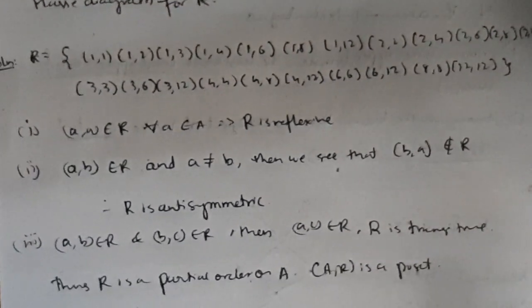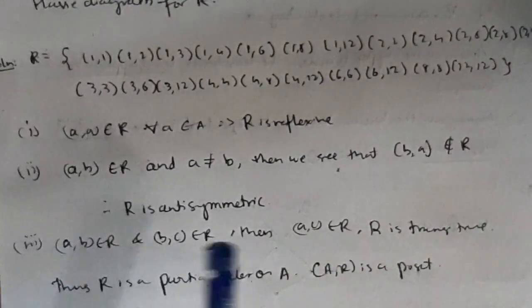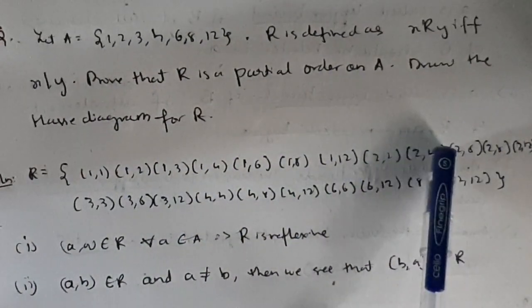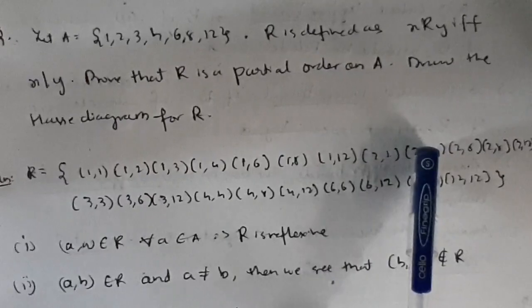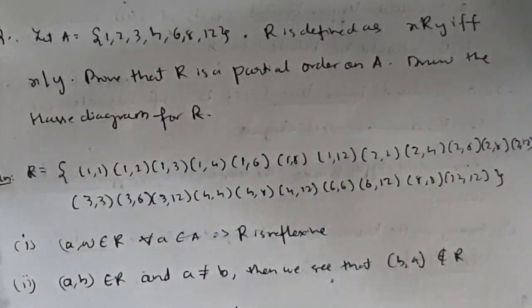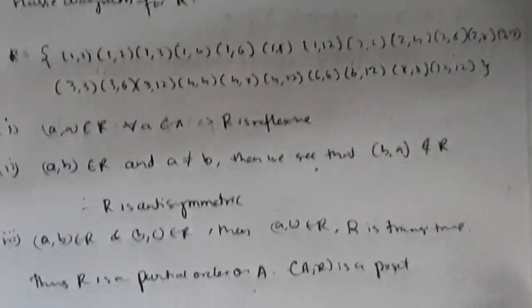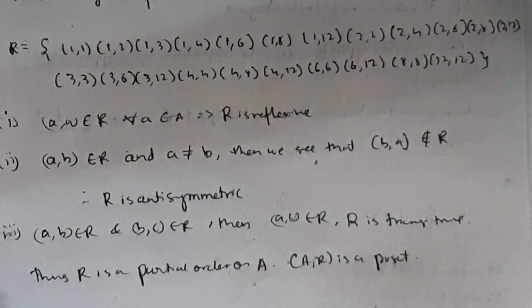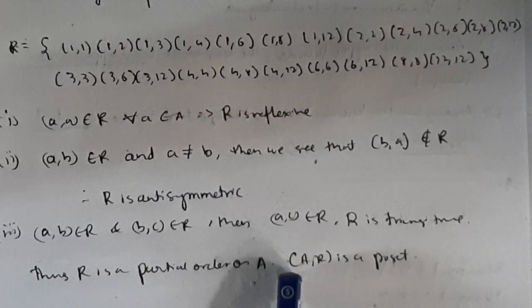The third thing you need to check is if R is transitive. Take any two elements like 1 comma 2, 2 comma something, like 2 comma 4. If 1 comma 2 and 2 comma 4 belong to R, then 1 comma 4 should also belong to R. Yeah, it belongs to R. Like that you need to check for all the elements. If it is true, then R can be called transitive. If these three things are satisfied, then R is a partial order on the set A.